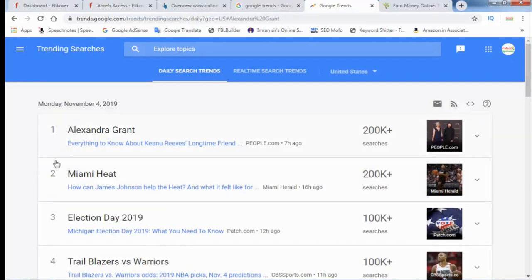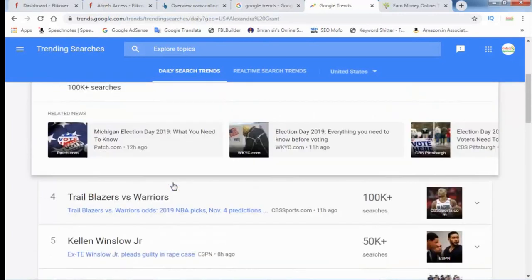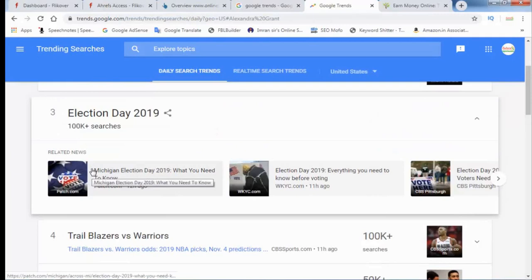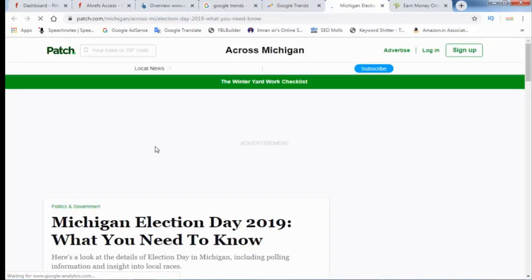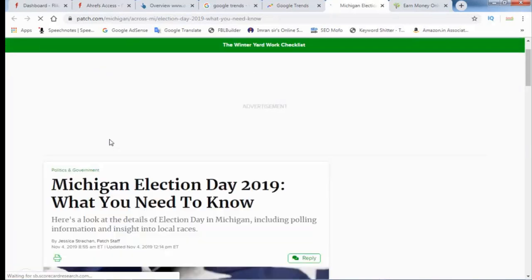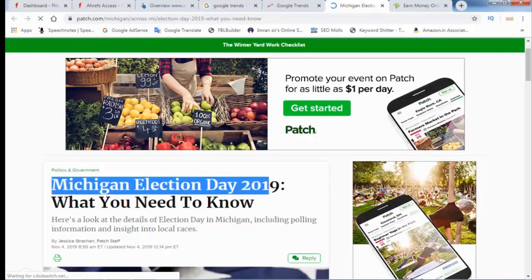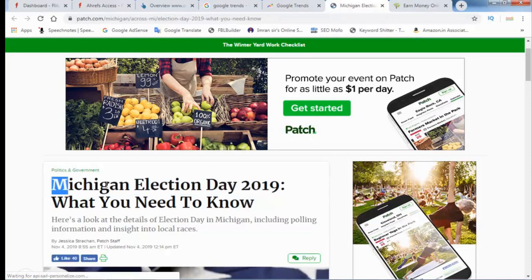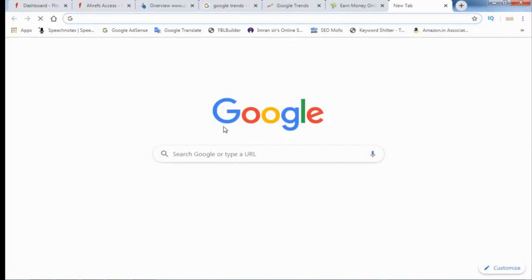If you don't know how to write an article, I will suggest a simple way to write an article on any keyword. For example, I have opened this article. Election Day is the main keyword. Now it's trending, and we need to copy this title, and I will show you how you can find ready-made content.